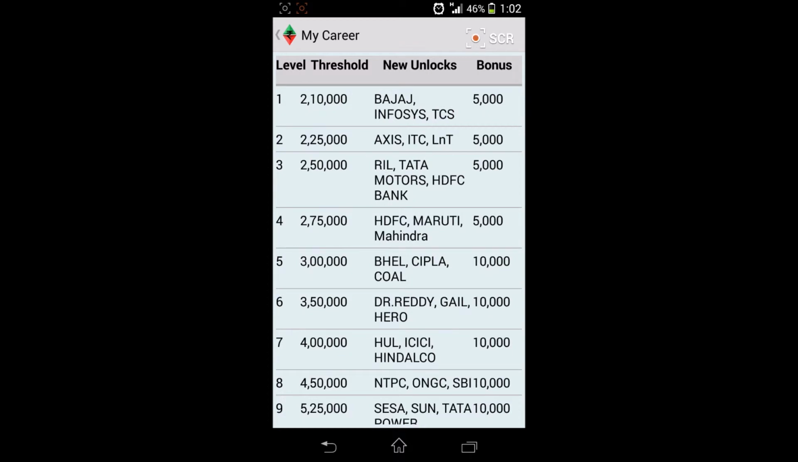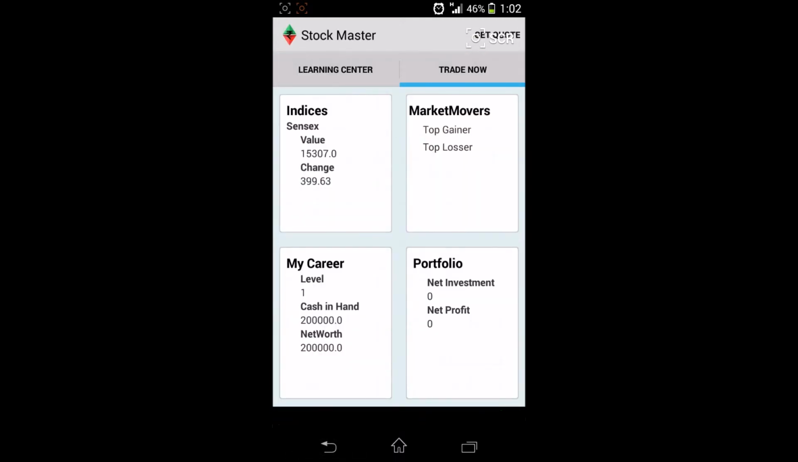Like for level 1, he can just trade in 3 companies: Bajaj, Infosys, and TCS. For level 2, he can trade in Bajaj, Infosys, TCS, Axis, ITC, L&T. These are new unlocks. So like that he can track the record of his performance.